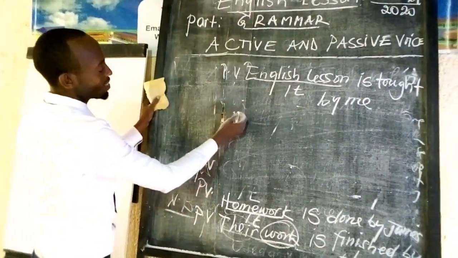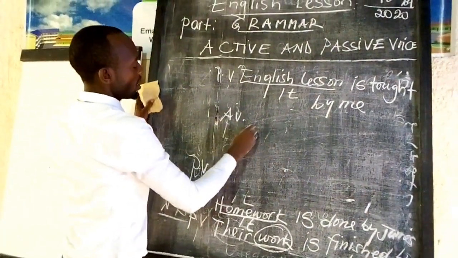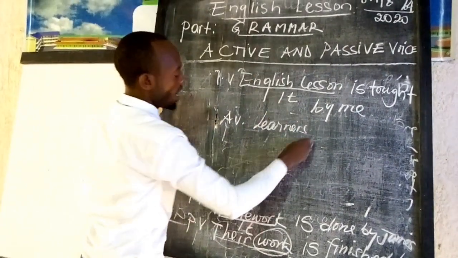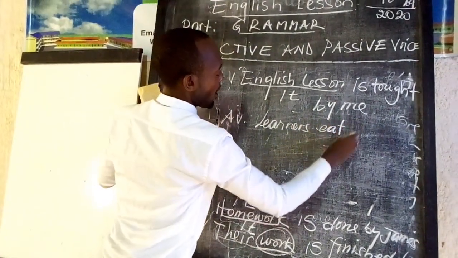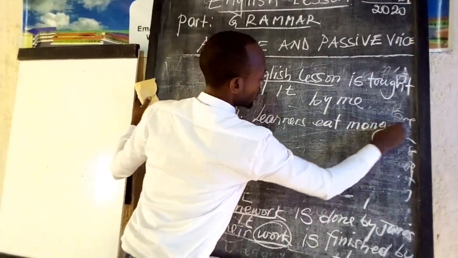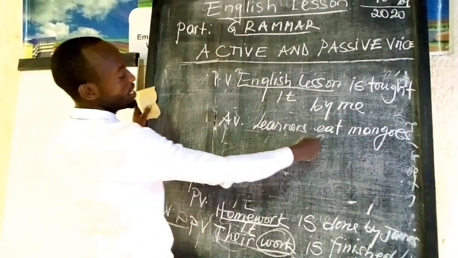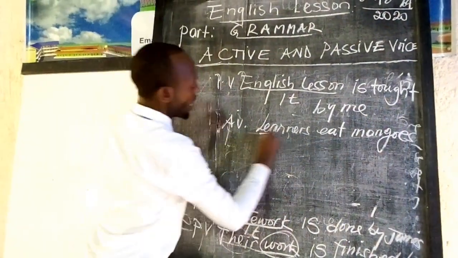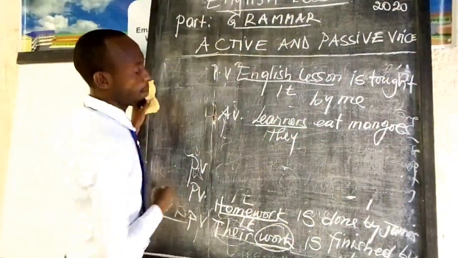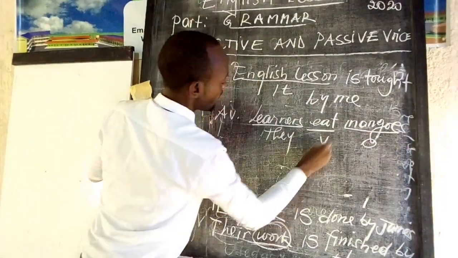Let me give you the last example, which is in active voice. We say that runners eat mangoes. There, that is the last one. Runners eat mangoes. Runners can be replaced by they when we replace this by a pronoun. Then mangoes is the object, then here there is a verb.